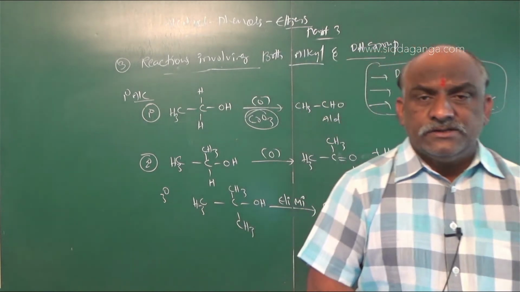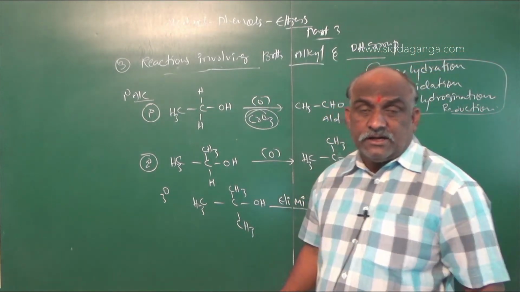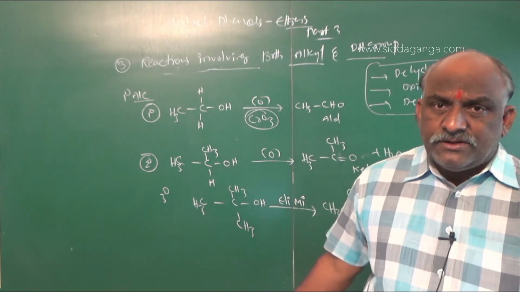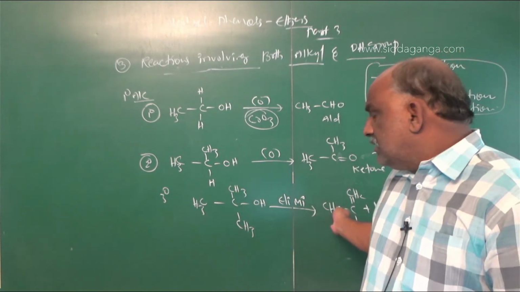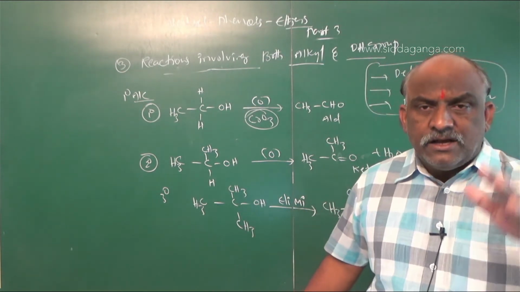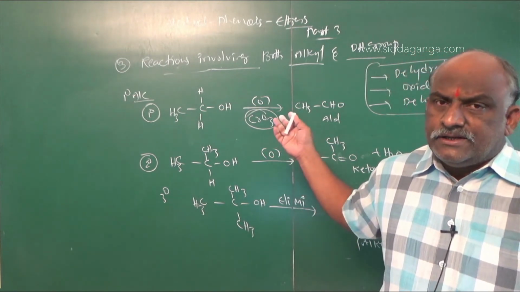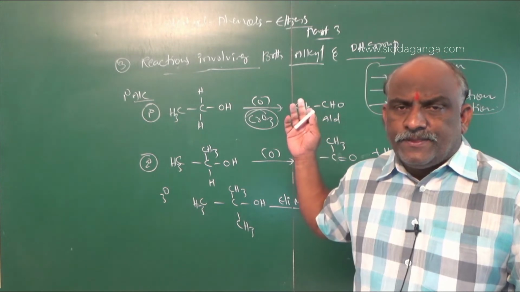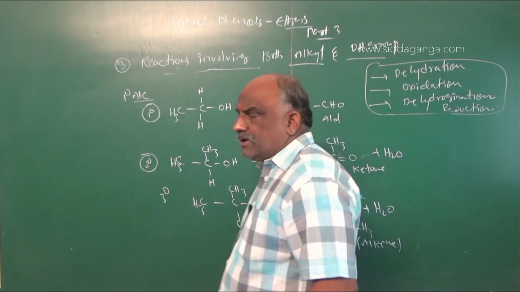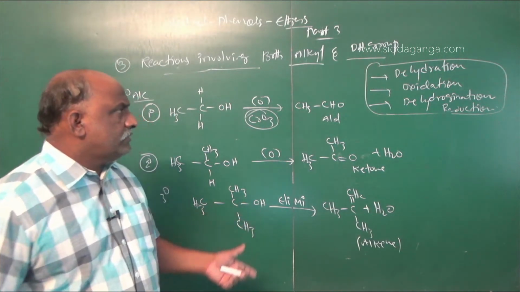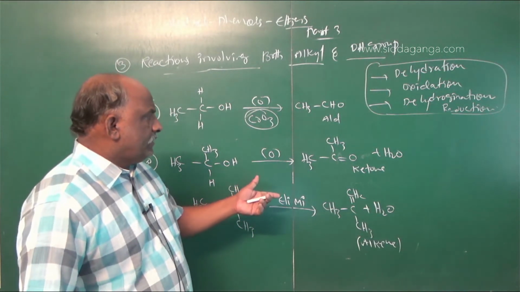Secondary alcohols on oxidation give ketones. Tertiary alcohols do not undergo oxidation. They undergo elimination. Finally, it gives an alkene. If this alkene undergoes prolonged oxidation, then again we get carboxylic acids only. Ketones and alkenes on prolonged oxidation give carboxylic acid.